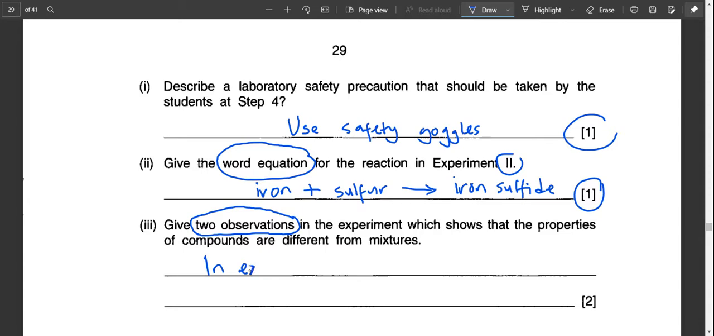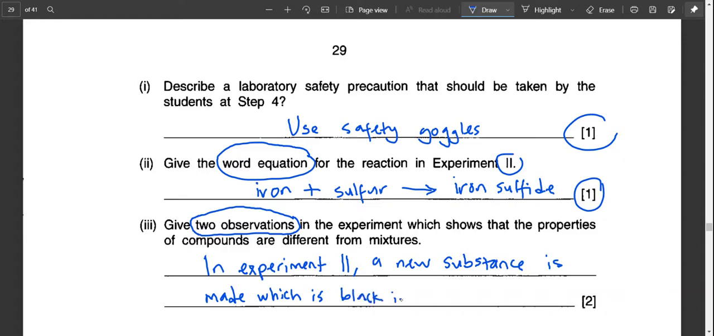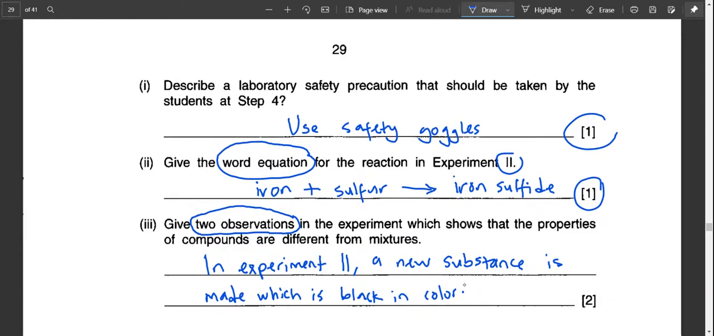So you can see that in experiment 2, a new compound, or let's just write down a new substance, because you can mention compound, but since this one is comparing between compound and mixture, I use substance instead. A new substance is made, which is black in color. That's number one.